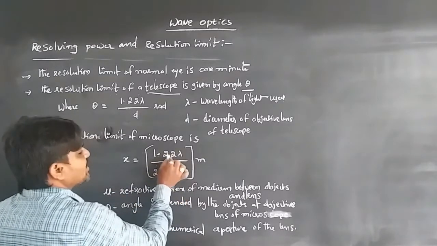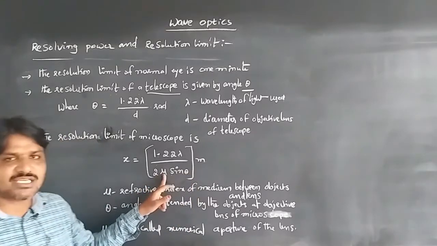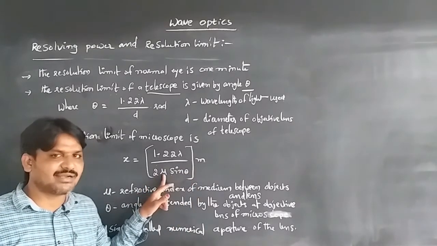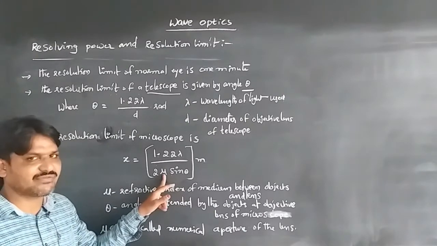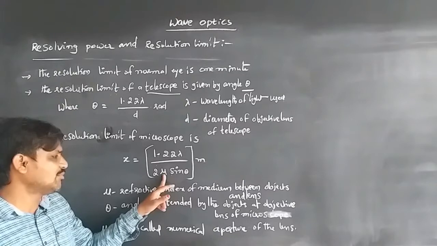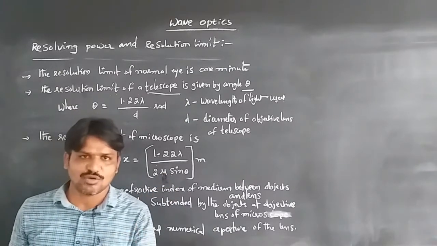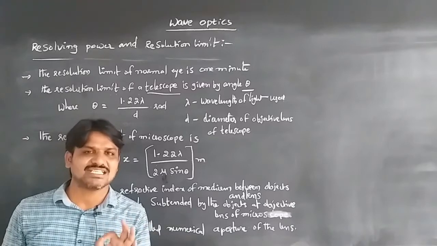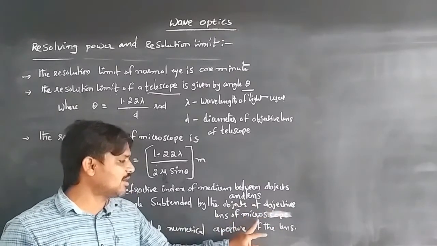Mu is the refractive index of the medium between the object and the lens, and theta is the angle subtended by the object at the objective lens of a microscope.